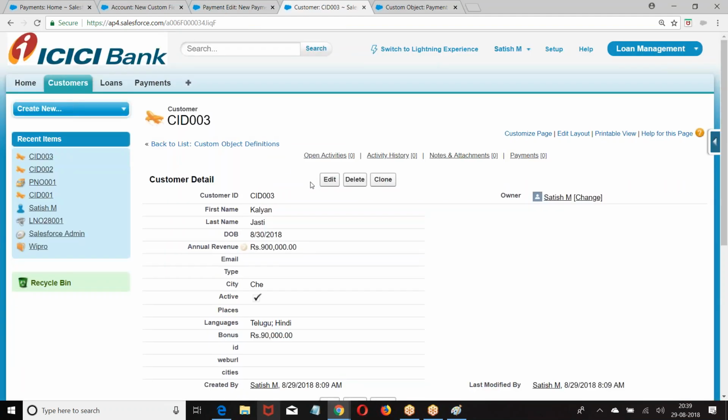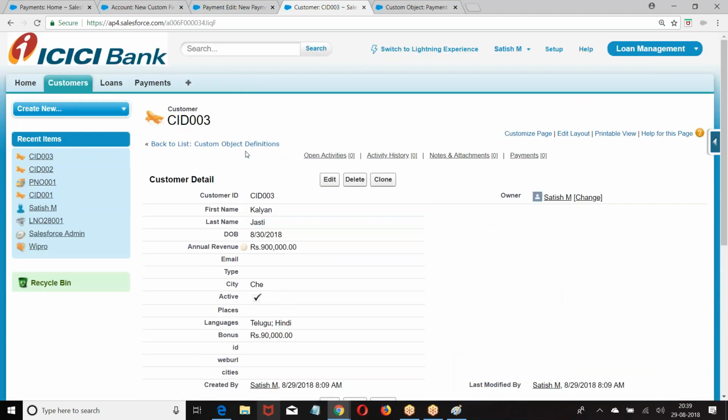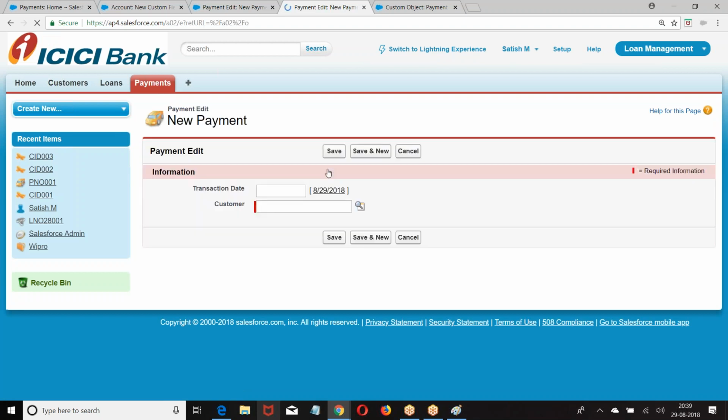Again, I repeat, do not modify the things on my account. Now we got 3 records here. Now when I go to payment, click on new.